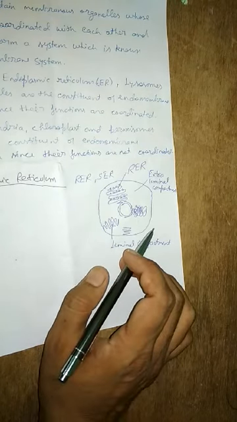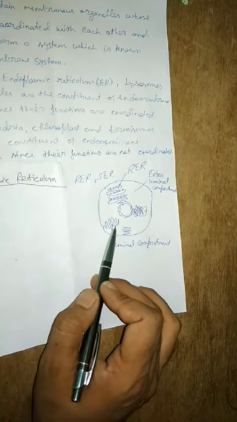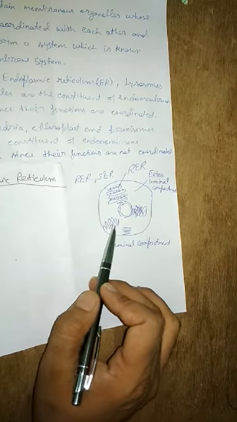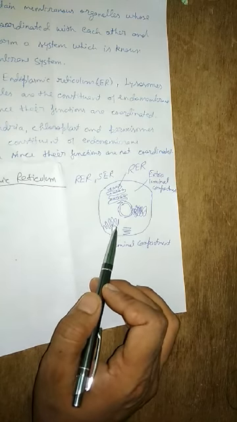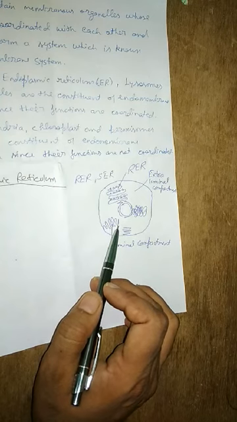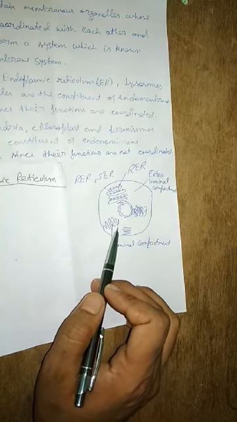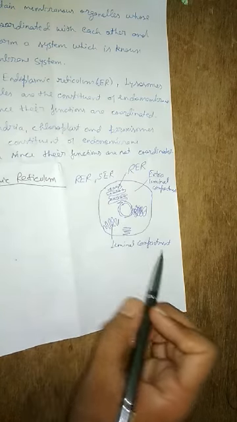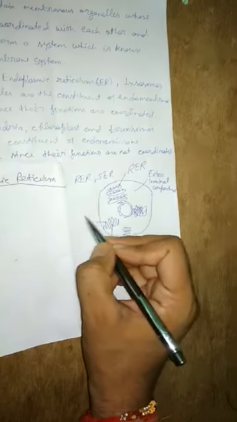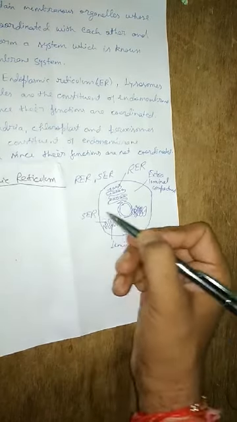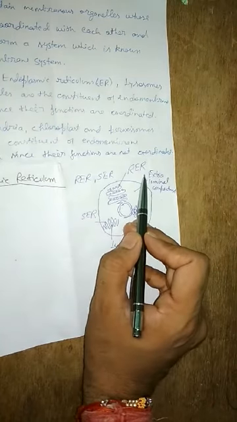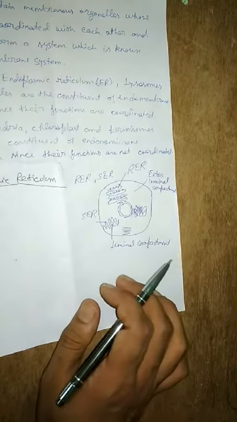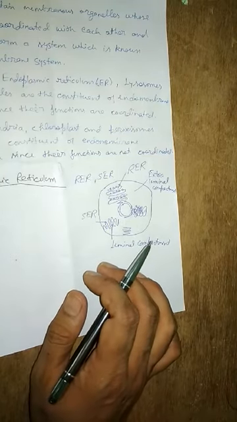Then what is smooth endoplasmic reticulum? This one you can see. This is the smooth endoplasmic reticulum. And they are always devoid of the ribosomes. Means ribosomes are not present over them. That's why it will appear smooth, and as a result it is called smooth endoplasmic reticulum. So rough endoplasmic reticulum has the ribosomes attached on them, and in smooth endoplasmic reticulum the ribosomes are absent.